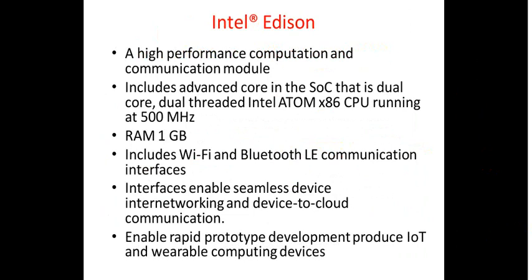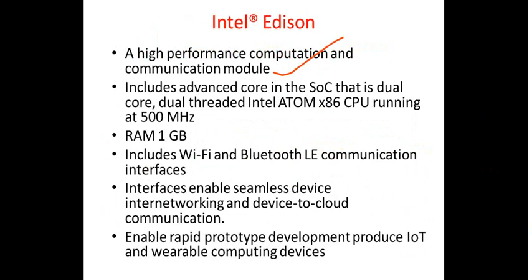A high performance computation and communication module, as you can see, includes an advanced core in the SoC, that is a dual core, dual thread Intel Atom x86 kind of processor.